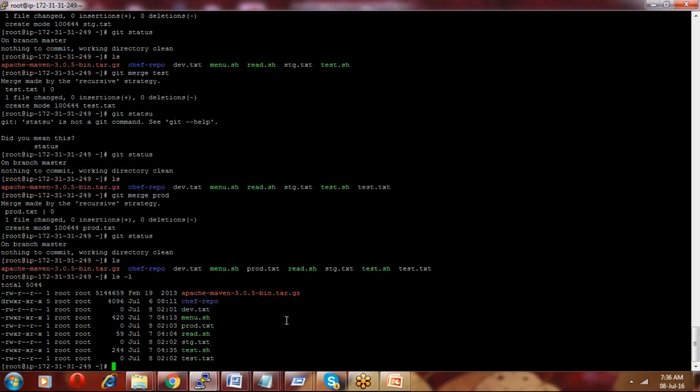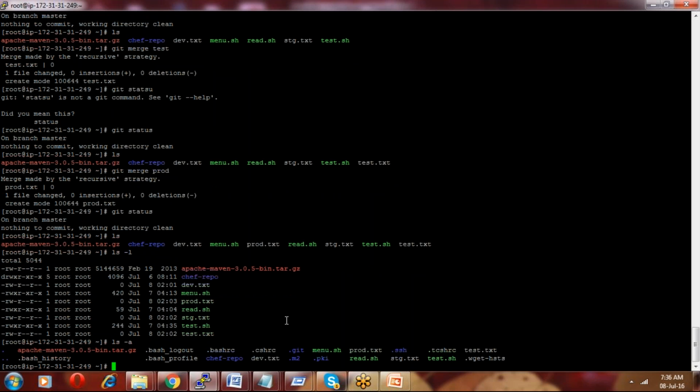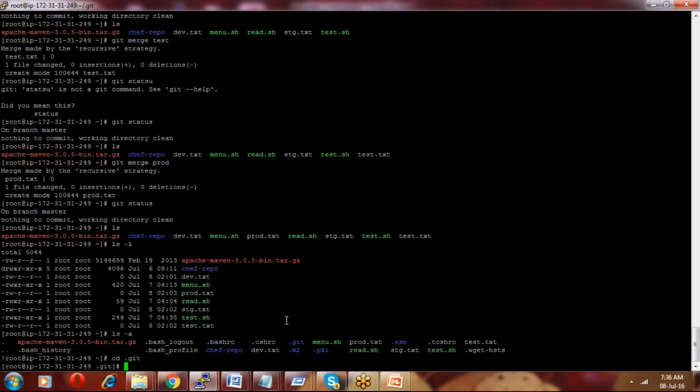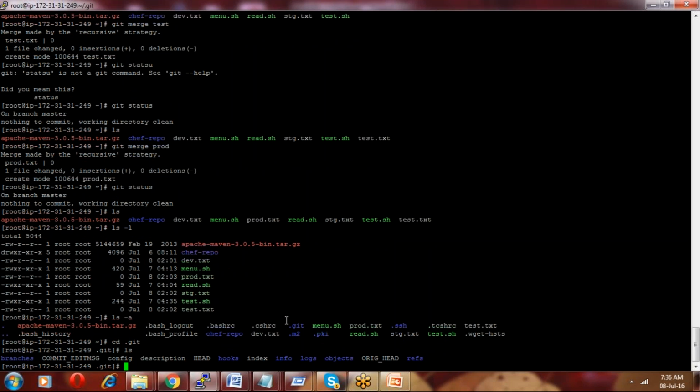Because I have a complete local database. Whatever I am storing is stored in my local database. There is a .git folder, and each and everything is stored here, not on any server: logs, objects. After a commit, each and every commit is stored in the objects, along with each file creation and directory creation. So when I say git add, what will happen? Git add will add to the index.